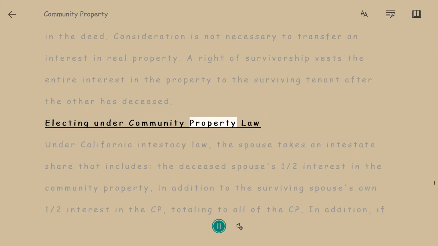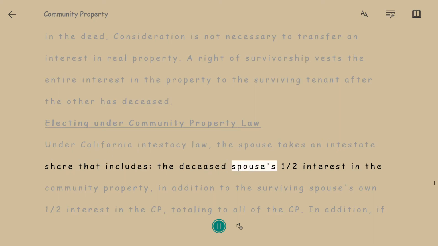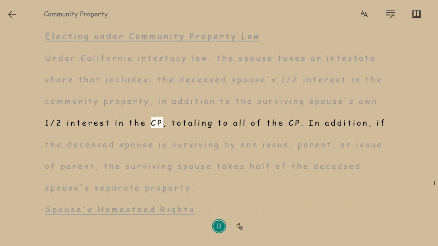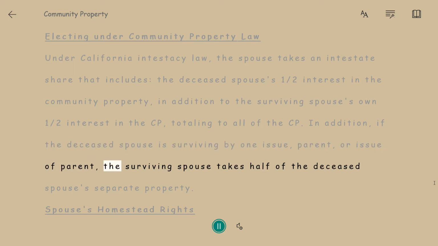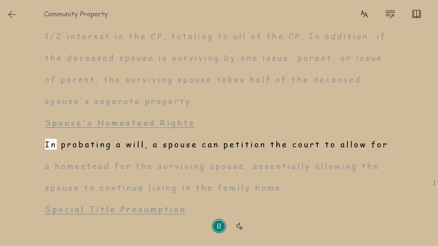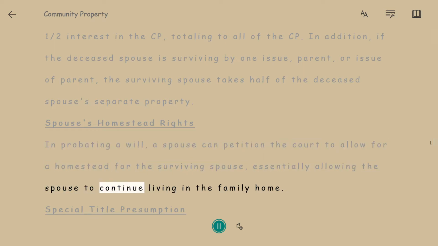Electing under community property law. Under California intestacy law, the spouse takes an intestate share that includes the deceased spouse's 1/2 interest in the community property, in addition to the surviving spouse's own 1/2 interest in the CP, totaling to all of the CP. In addition, if the deceased spouse is survived by one issue, parent, or issue of parent, the surviving spouse takes half of the deceased spouse's separate property. Spouse's homestead rights. In probating a will, a spouse can petition the court to allow for a homestead for the surviving spouse, essentially allowing the spouse to continue living in the family home.